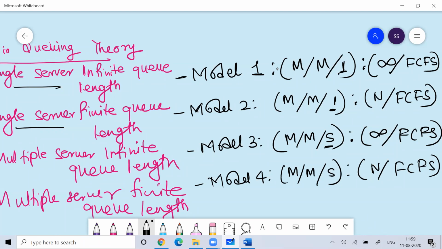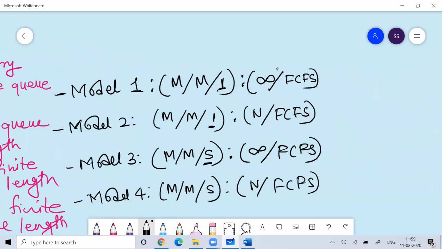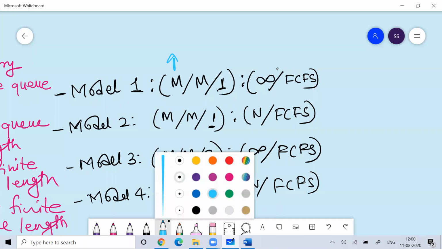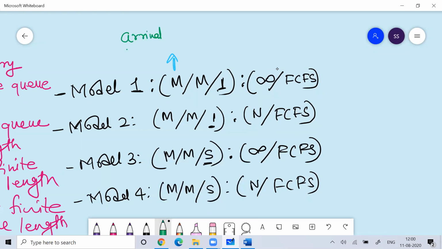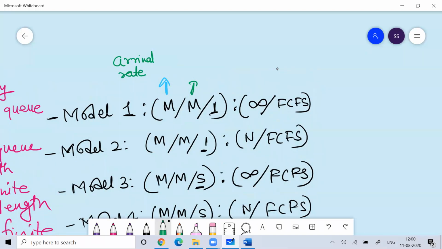If you remember the arrival rate and the service rate, the first M that you see talks about the arrival rate, and the second M talks about the service rate.